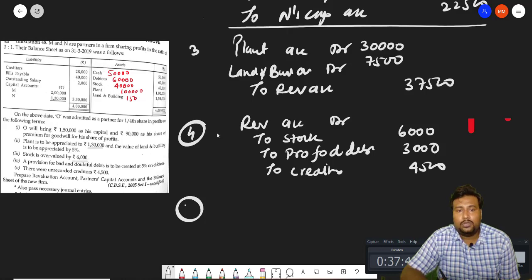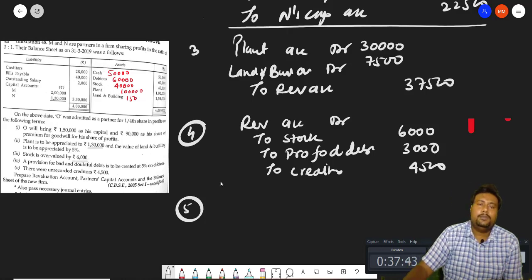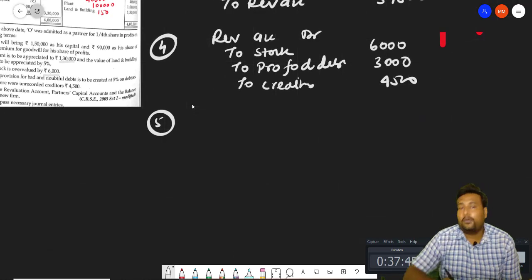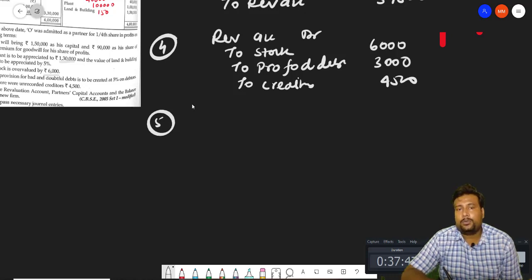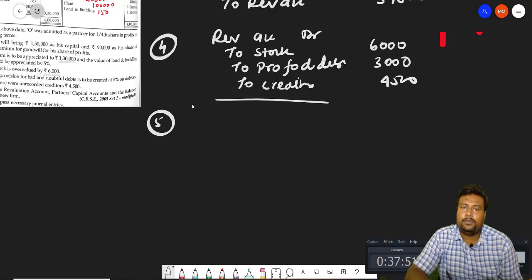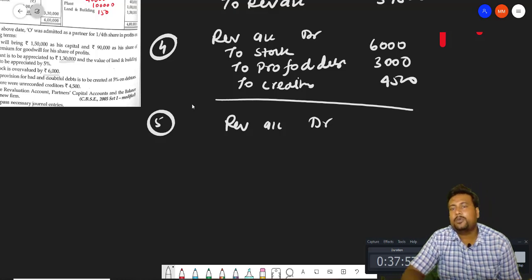So the last entry will be profit. When we close, profit is credit in the account, so in the opposite entry profit will be debit. So revaluation account debit. And how much is the profit? 24,000.